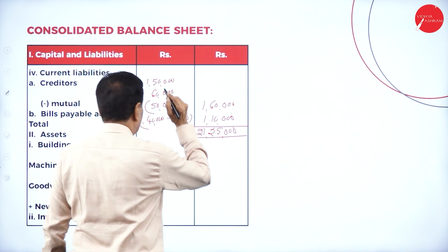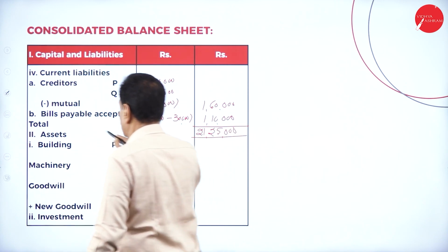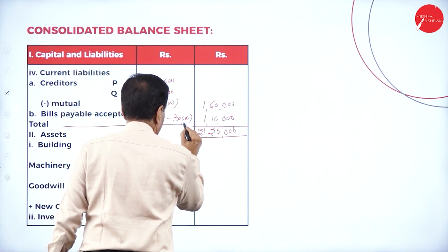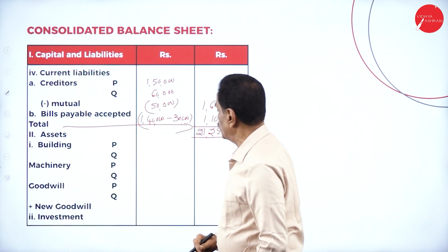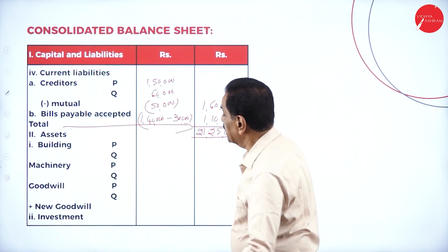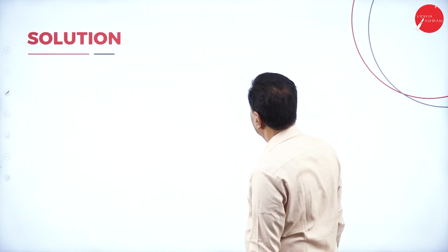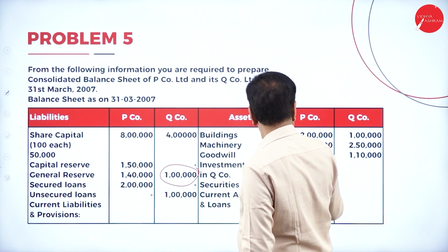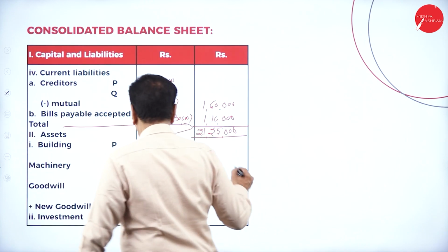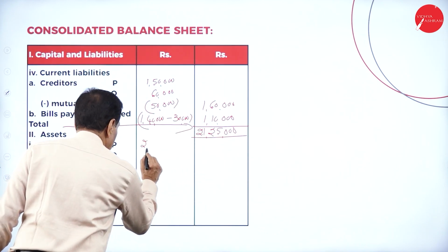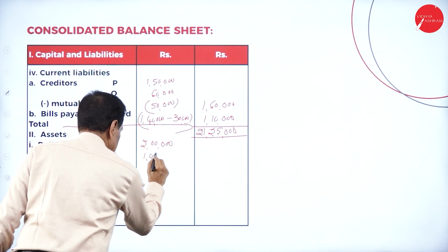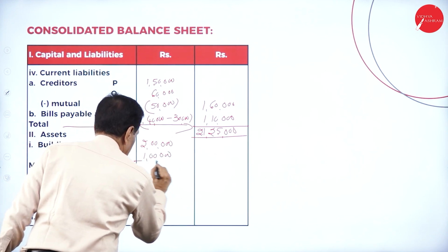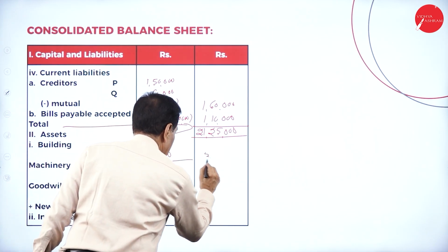21,25,000. This is the total of the liability side. This is your total: 1,40,000 minus mutual 1 lakh, 21,25,000. Go with the asset side. Building balance sheet: 2 lakh plus 1 lakh. P 2 lakh, this is 1 lakh. It becomes 3 lakh.